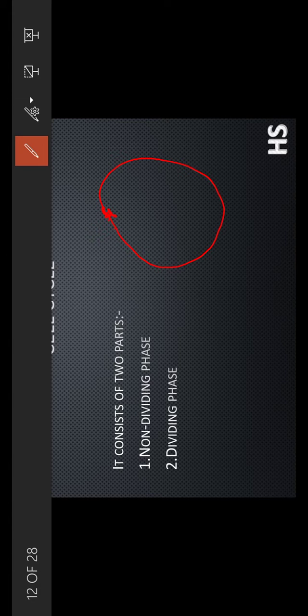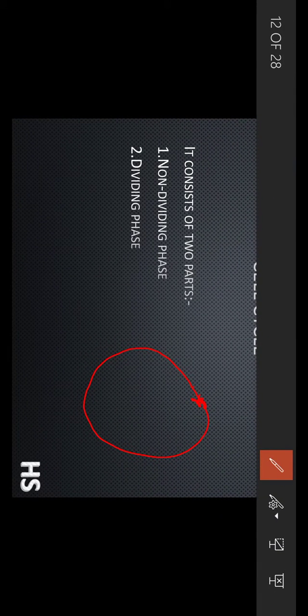Now there are two different phases. One is the non-dividing phase and the other is the dividing phase. The non-dividing phase is a phase in which the cells are not going to divide, so the number of cells is going to remain constant. And the second one is the dividing phase. Dividing cells means the cells which are going to get divided.